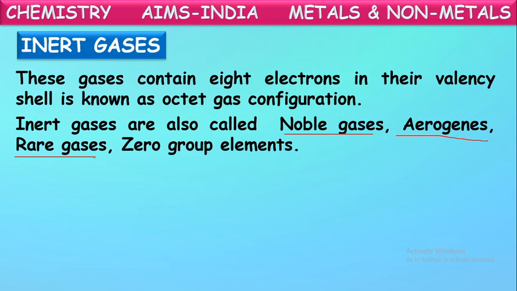And these elements are placed in the periodic table at the extreme right side, in the zero group, or 8th A group. That is why these are also called zero group elements.